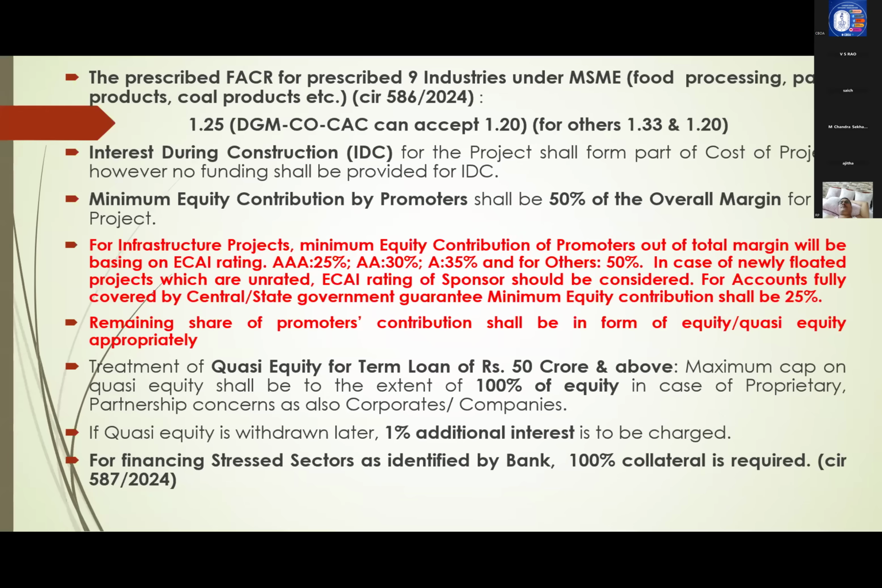It can be reduced to 1.25 CO level, 1.20 also it can be accepted. Okay. Next, interest during construction, we call it as IDC.